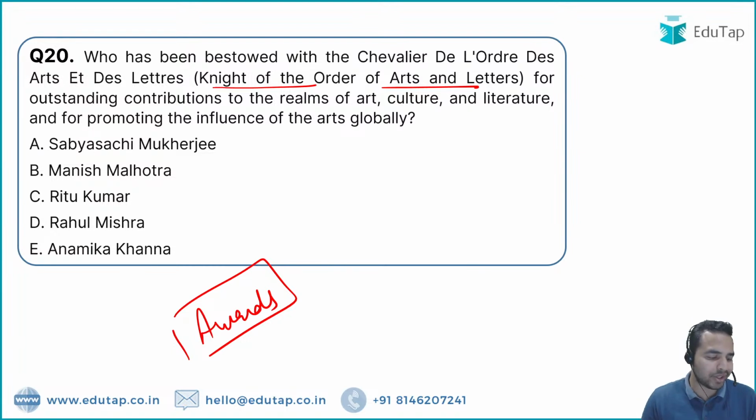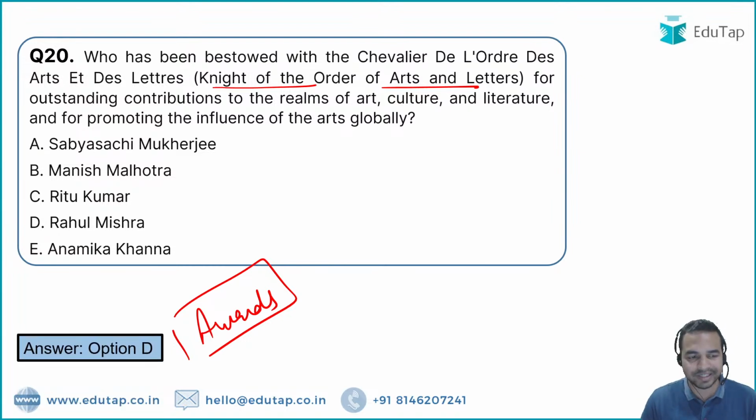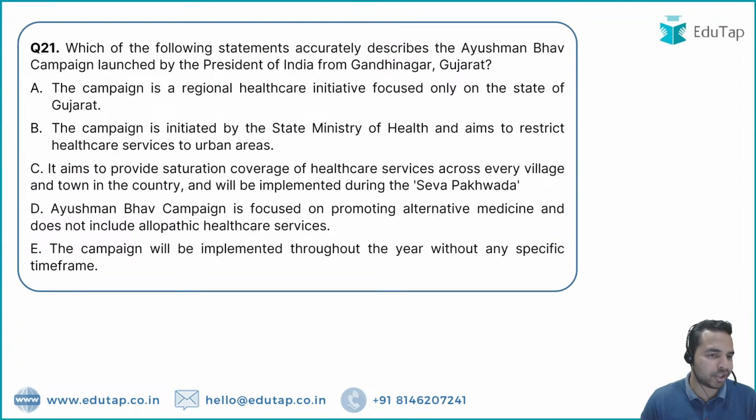So my dear friends, what is the right answer? What is the name of that person? It is Rahul Mishra. Rahul Mishra is the right answer to the question number 20. Let's move on to the next question. So the next question is basically on the Ayushman Bhav campaign.